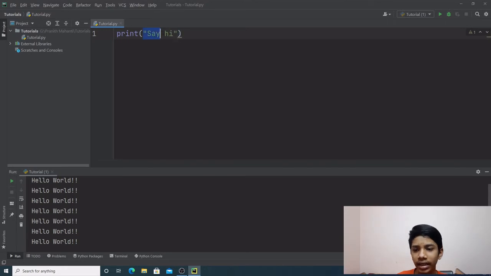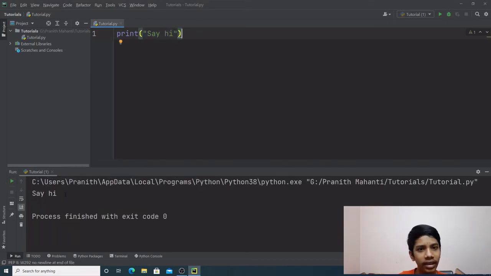If I type the statement and run the program, it prints out say hi. That's because I passed in an argument of say hi to the print function. This is an argument. Now let's see how to do that for our own functions.